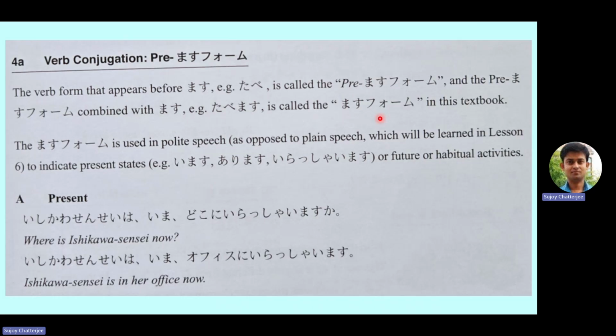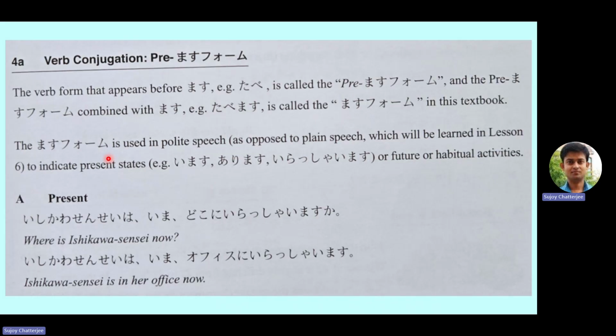This is just a kind of disclaimer that Professor Hasegawa has put here. The masu form is used in polite speech, or you can say formal speech, as opposed to plain speech, which will be learned in lesson 6.